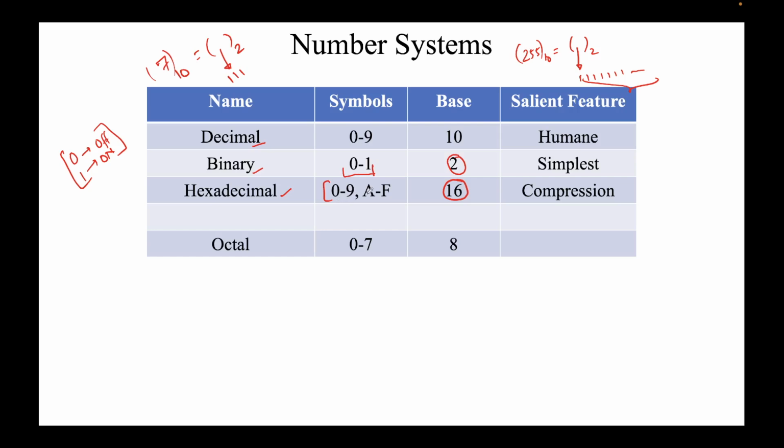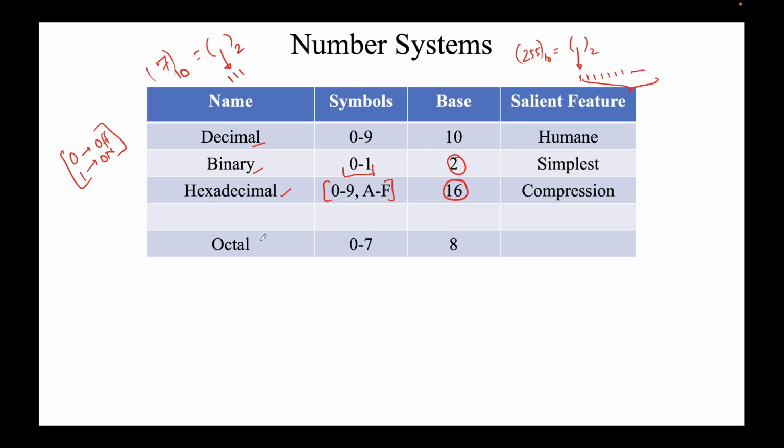So 0 to 9 are 10 symbols, plus 6 other symbols, English alphabet capital A to capital F. And why was this evolved? Because we want to express the same number, which is taking too much space in binary. We just want to compress the data storing. That's it. There's nothing special about it, and we'll see that.